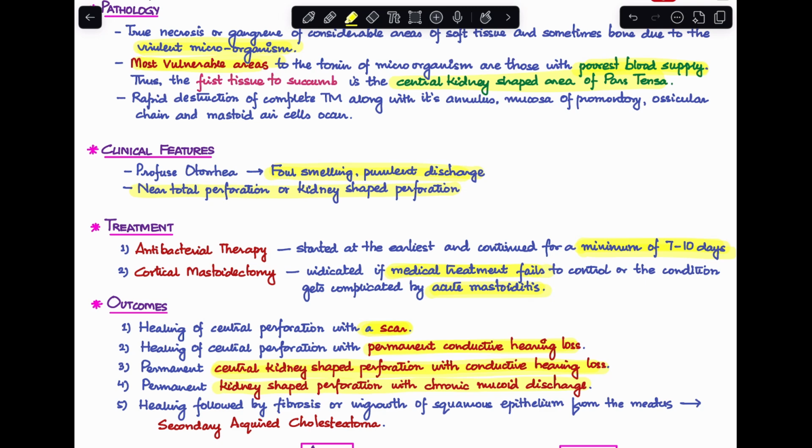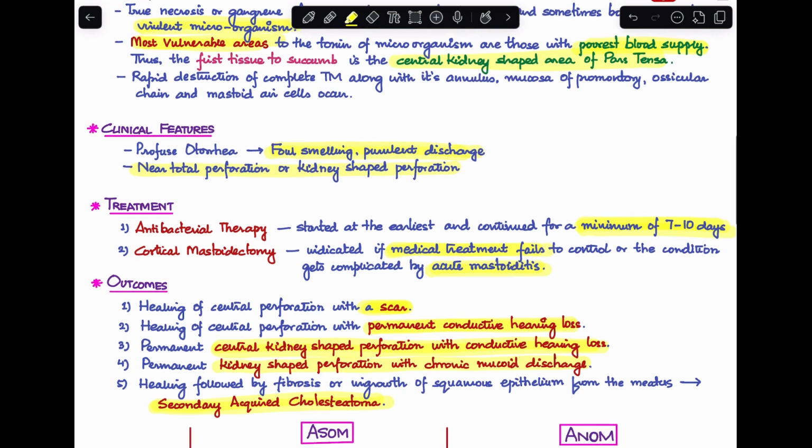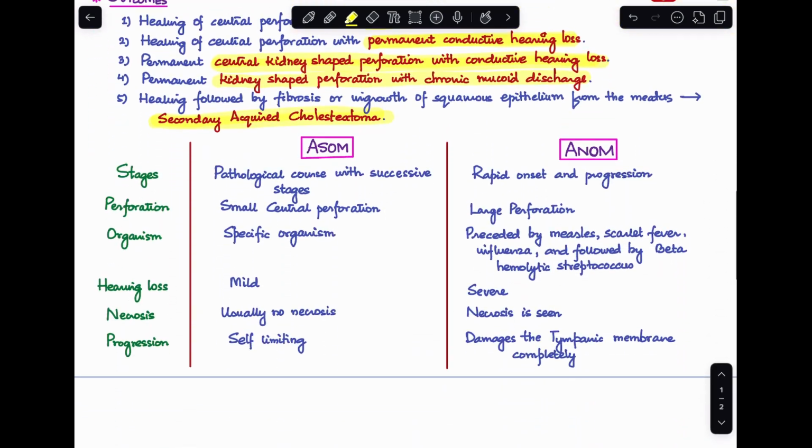And fifth, healing can be followed by fibrosis or ingrowth of squamous epithelium from the meatus, and this leads to the formation of secondary acquired cholesteatoma. So these are the 5 outcomes of acute necrotizing otitis media. Now let's try to understand what are the differences between acute otitis media and acute necrotizing otitis media.